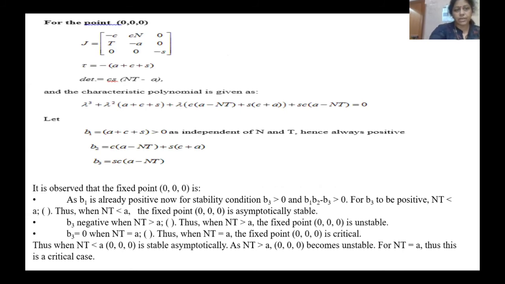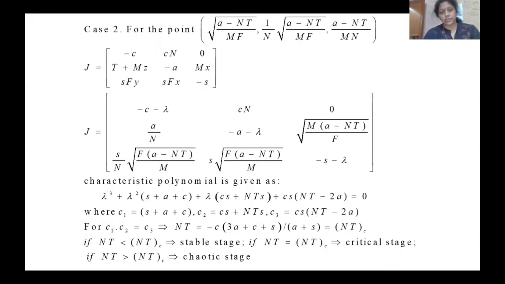Here B1 is already positive, B3 is positive, so we take B1 B2 minus B3, which comes out to be NT less than A, and then the system is asymptotically stable. NT greater than A, it is unstable. This means the point is changing behavior along these three conditions. In the same way, we find the second condition. When we solve it as C1 C2 minus C3, we get this condition, which we call the critical point.